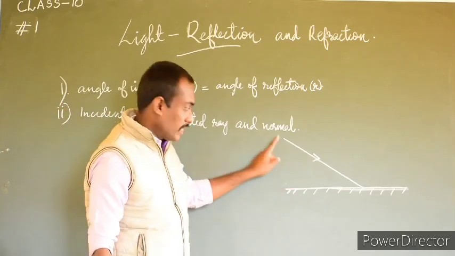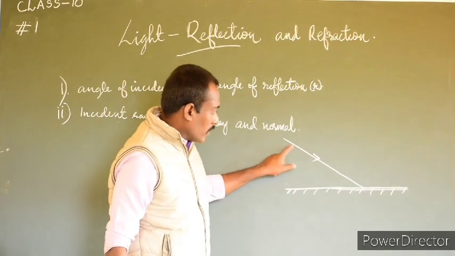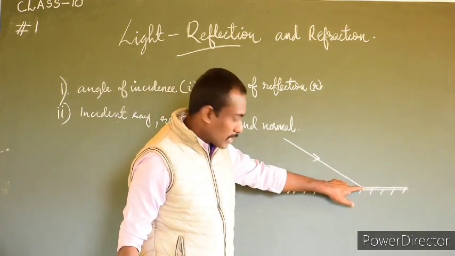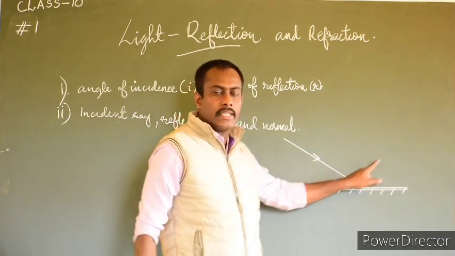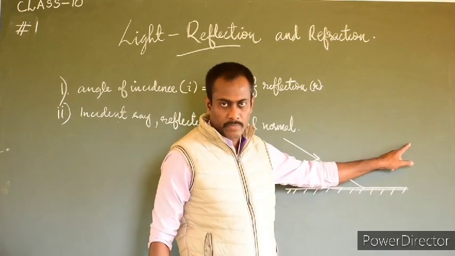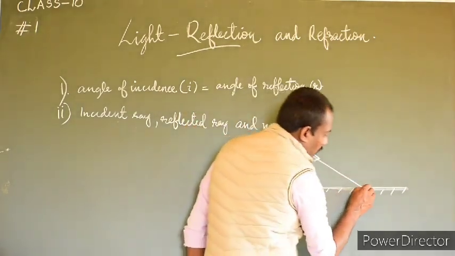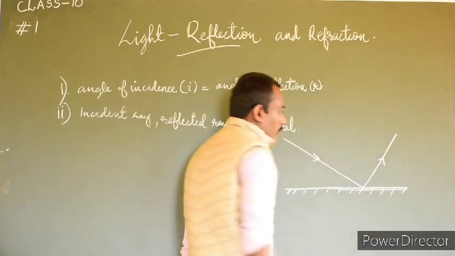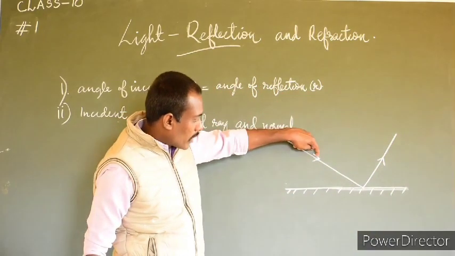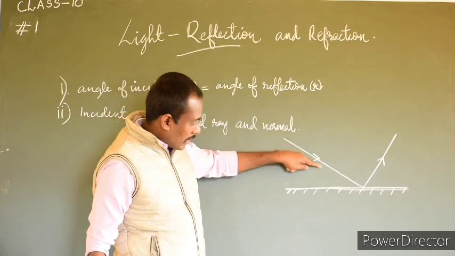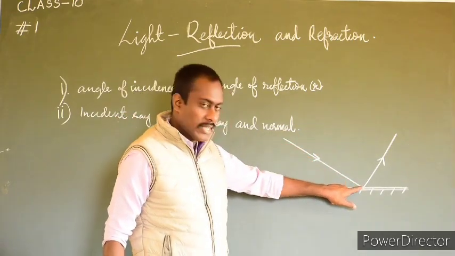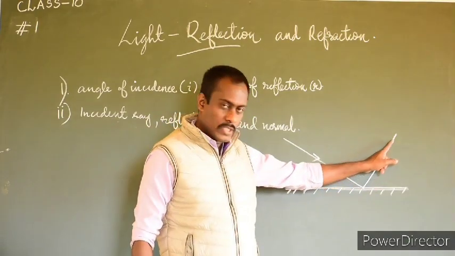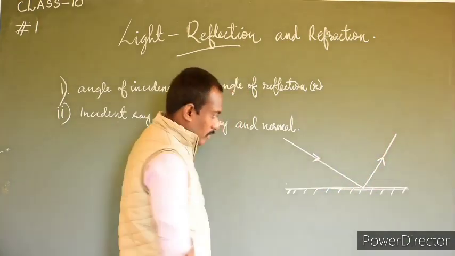As we discussed earlier, if light coming from a source is incident on a smooth surface, it will definitely reflect. Then the light reflects back. These arrow marks show the direction in which the light is incident and the direction in which the light reflects.